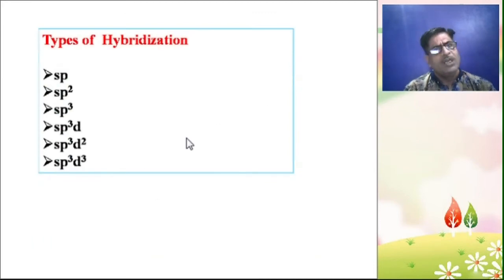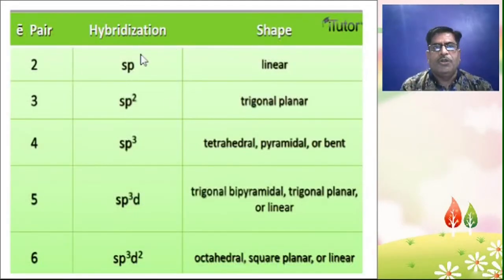Now let's discuss types of hybridization. The types of hybrid orbitals are sp, sp2, sp3, sp3d, sp3d2 and sp3d3 hybridization. These are the main types of hybridization in our syllabus.